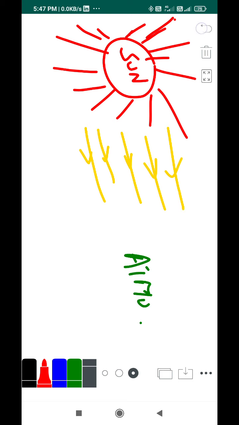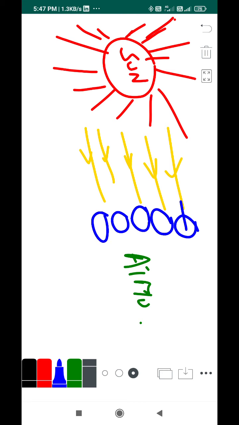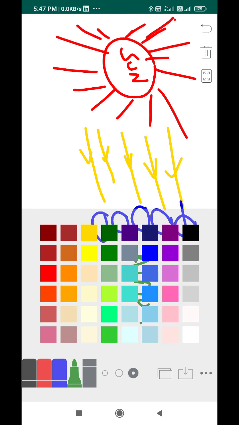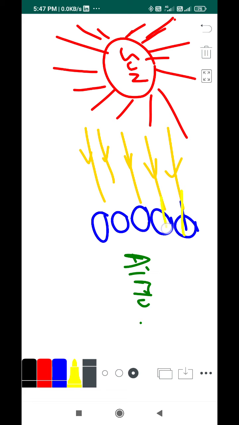Okay, let me take another color. So, atom, light ray interacts. We have a lot of atoms or molecules in the atmosphere, whatever you call them. But the idea is light rays interact with those atoms, and after interacting they get refracted in different possible directions.